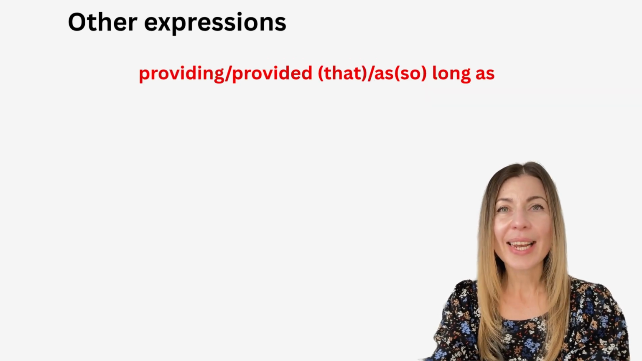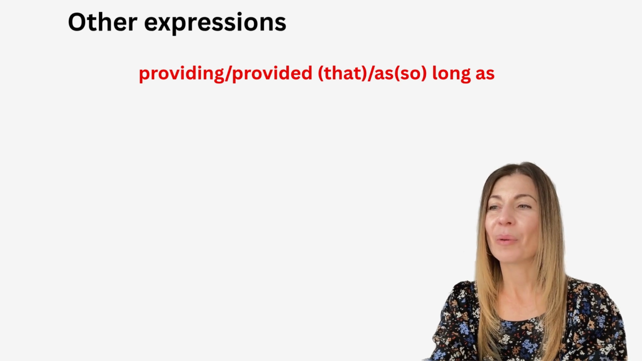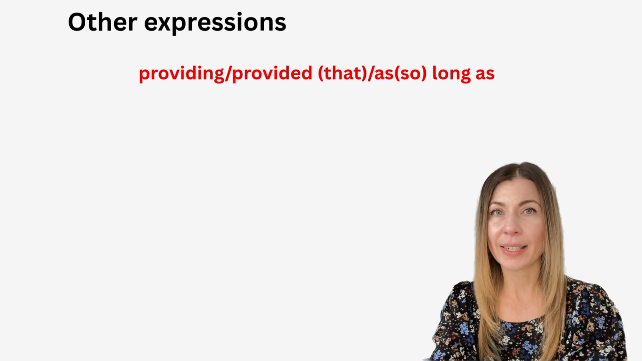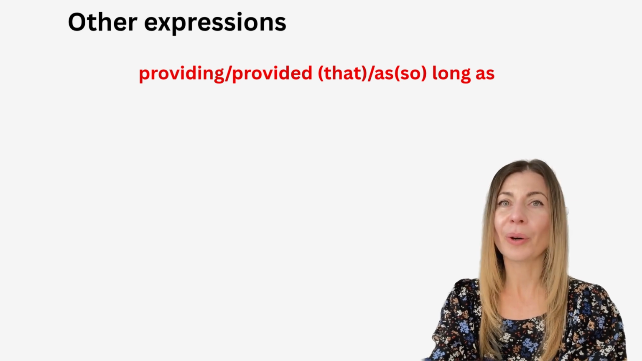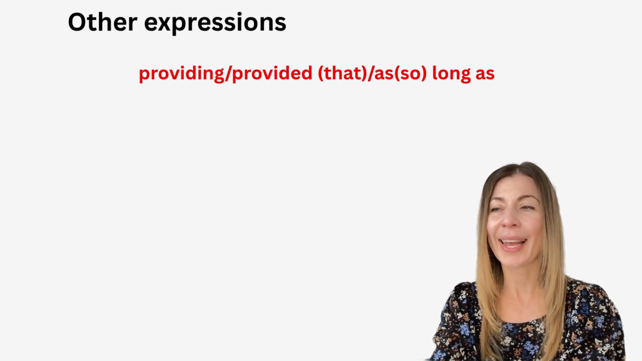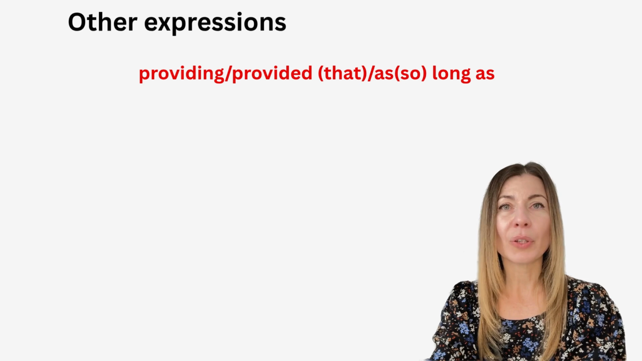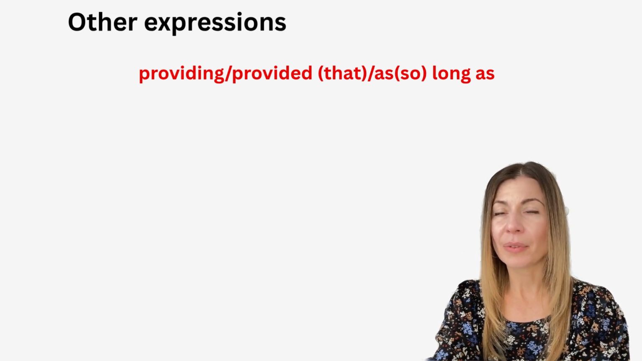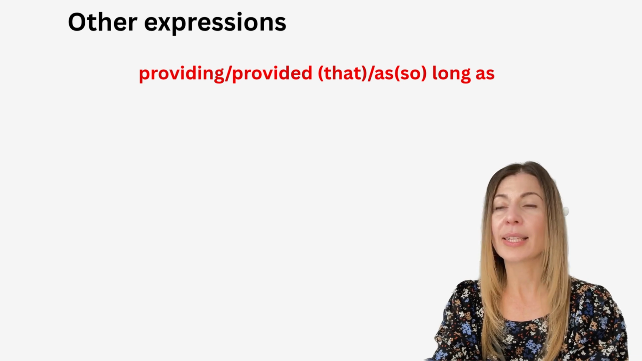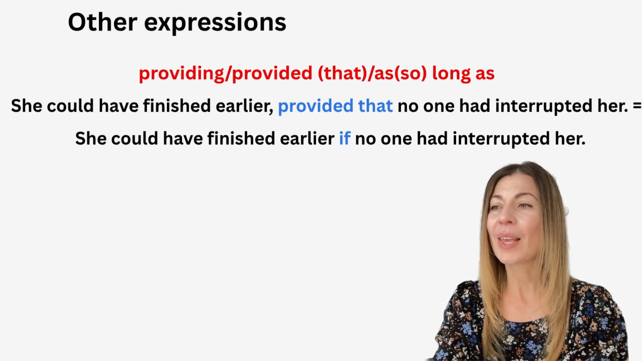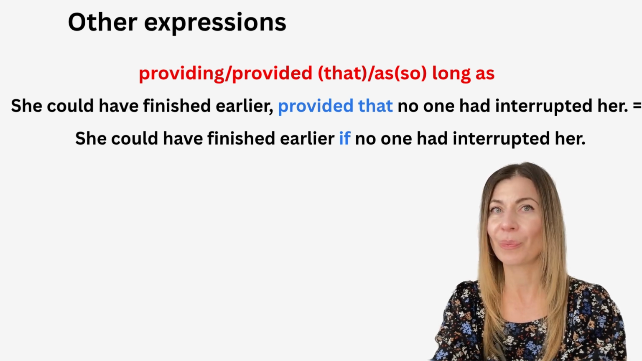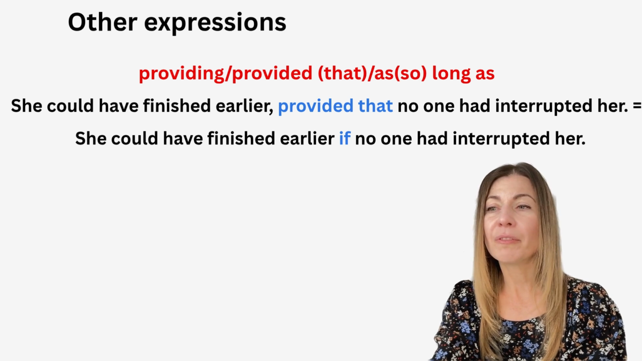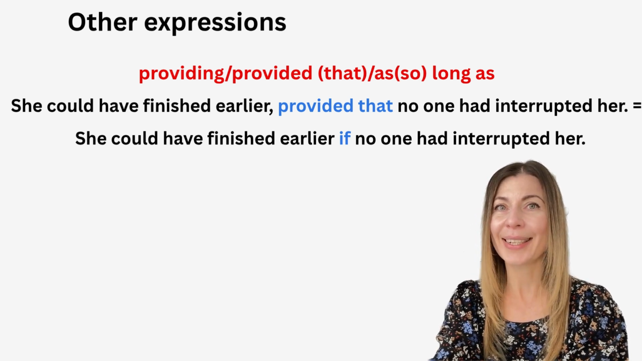Let's move on. The next phrases, more precisely, you can see we can use the words providing, provided that, which can be omitted, as long as, or so long as in a more informal way. So that would give you the same idea of the sentence if you use those instead of if. Let's look at this one example. She could have finished earlier provided that no one had interrupted her. You can read it as she could have finished earlier if no one had interrupted her.